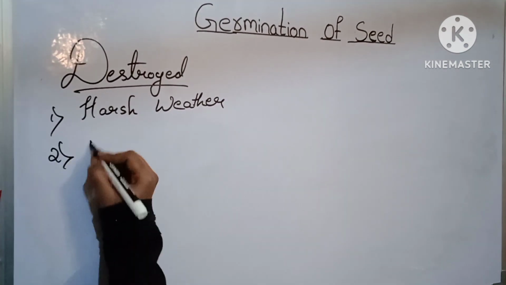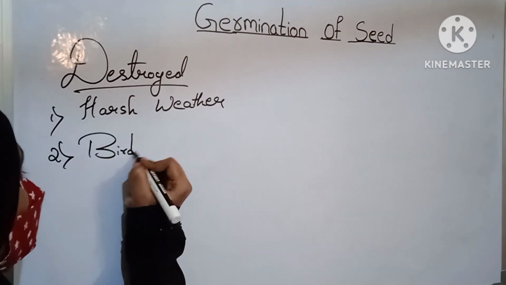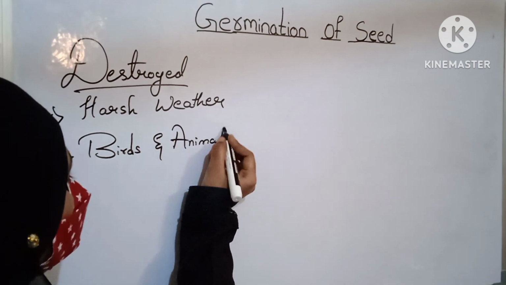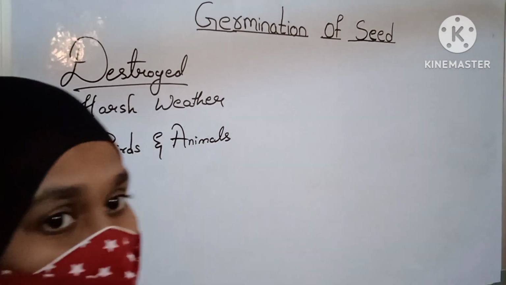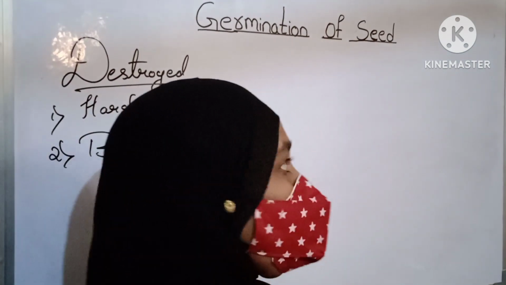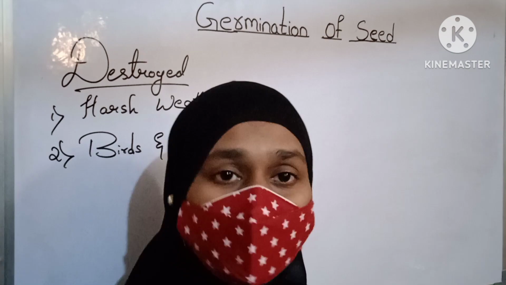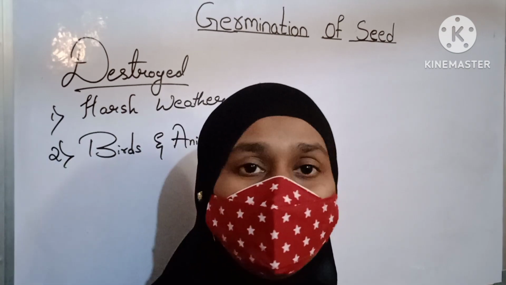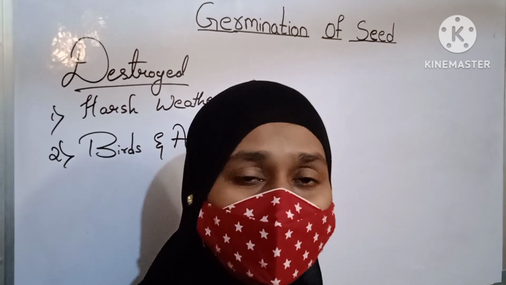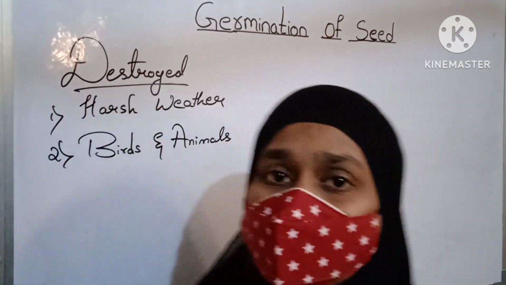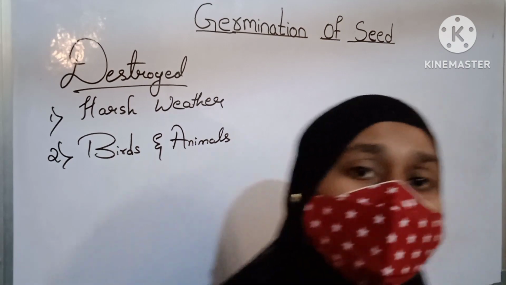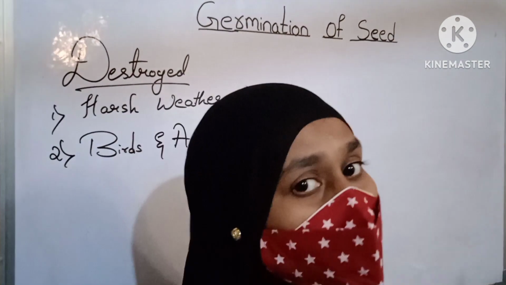Next, birds and animals. Yes, seeds are eaten by birds and animals, because we know that plants give food. All human beings, animals and birds are dependent on plants for food, isn't it? They get food from the plant. So some birds and animals eat the seeds, so that the seed cannot grow into a new plant.